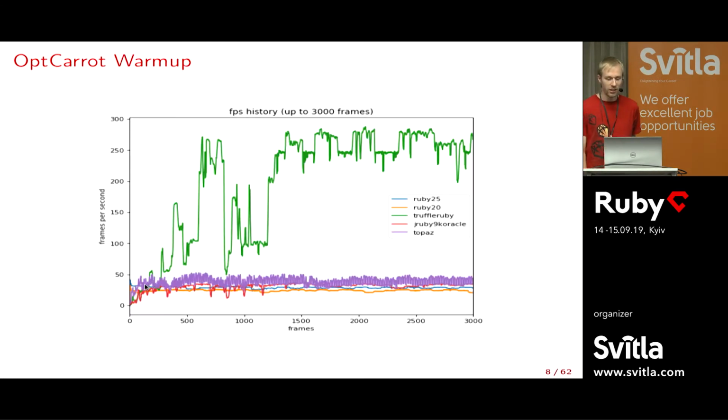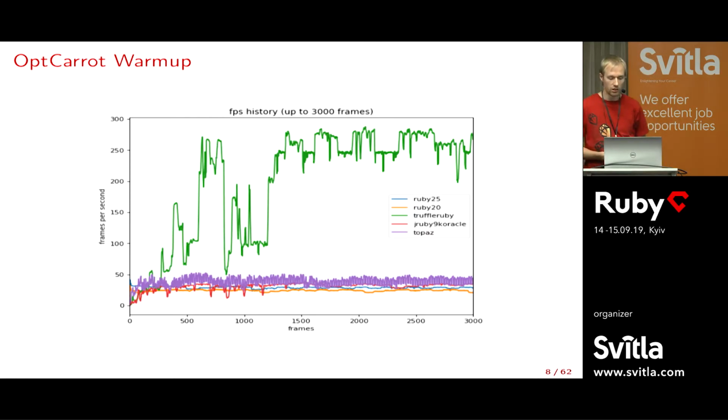Okay, so what we saw here is a warm-up graph. You see that TruffleRuby initially was quite slow. The reason is the interpreter in TruffleRuby doesn't just execute the program. It also sees exactly what you're doing to be able to learn from it and optimize it. For instance, for every branch of an if that you take, it will know if you took both branches or only one of them. If it's only one of them, it will only compile that branch and just assume the rest is not taken. Once it has warmed up, TruffleRuby is at quite a different level of Ruby performance than we are used to. Here it's around 200 frames per second instead of something like 30 to 60.